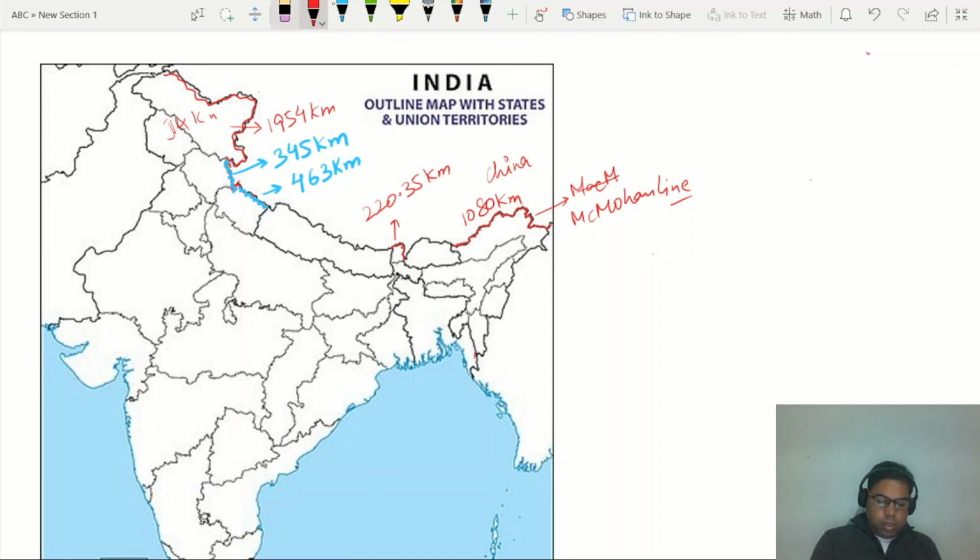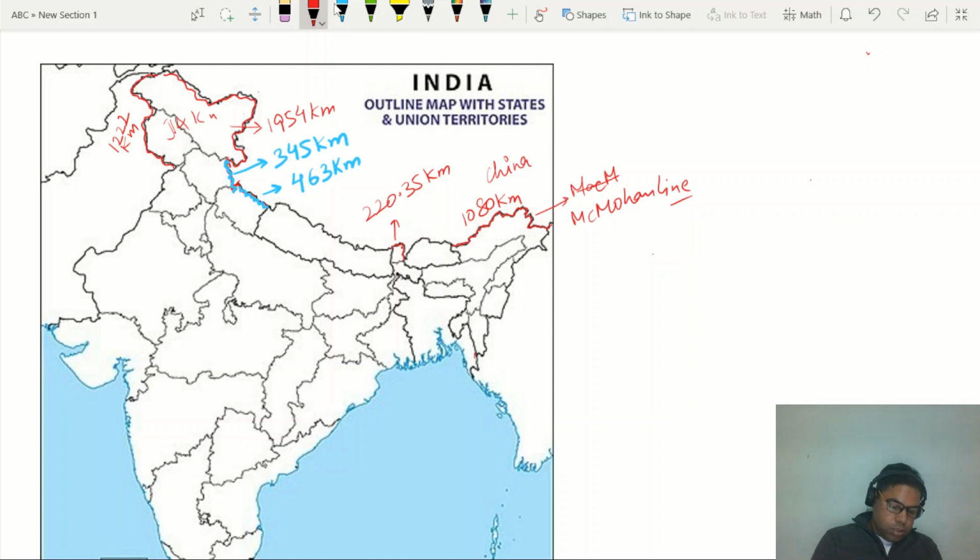The next border line is with Pakistan. From here to this part, this is the border of Jammu and Kashmir. As I told you, I am taking the old political division. This is about 1222 kilometer, right? 1222 kilometer.